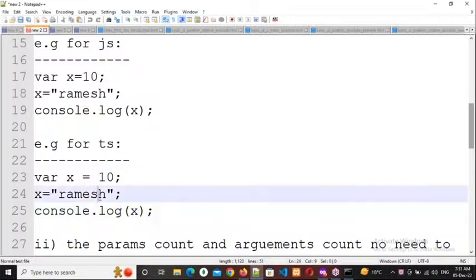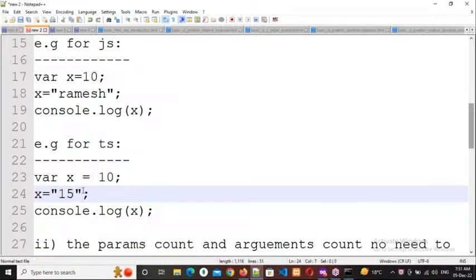For example, if you write 15 here like this, what is the output I will get? 10, 15 or error? Error, sir. Why? Because you are writing a number, but inside double quotation marks. Since you are writing in double quotations, this cannot be treated as a number. This is treated as a string only. So that's why you'll get error.